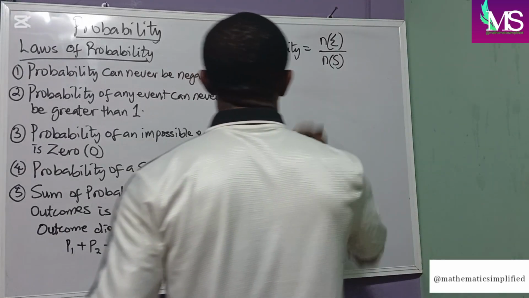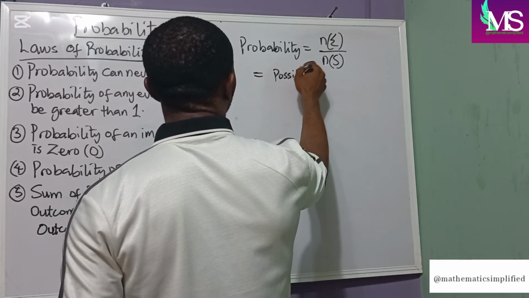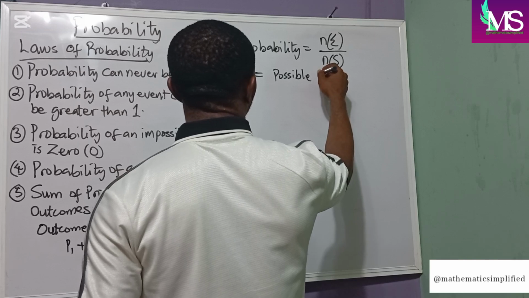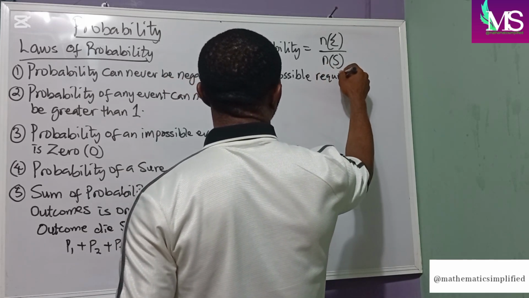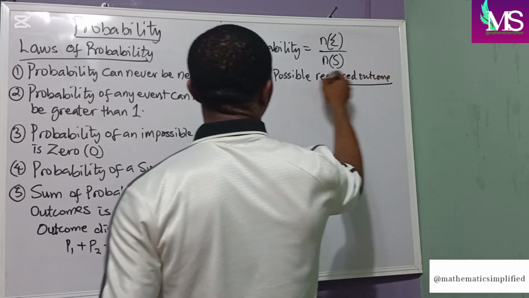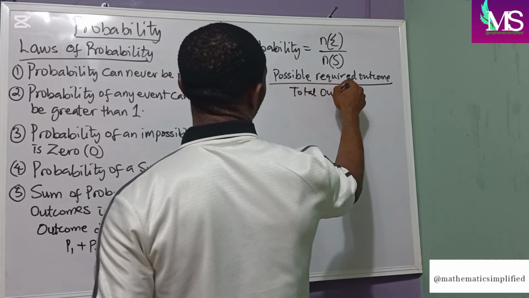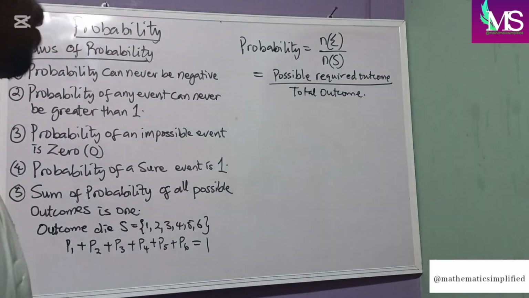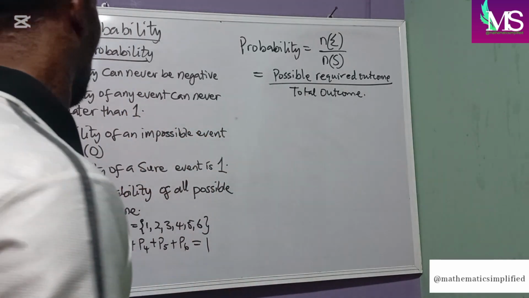Or otherwise put, in simple terms, possible required outcome all over total outcome. Our possible required outcome over total outcome.